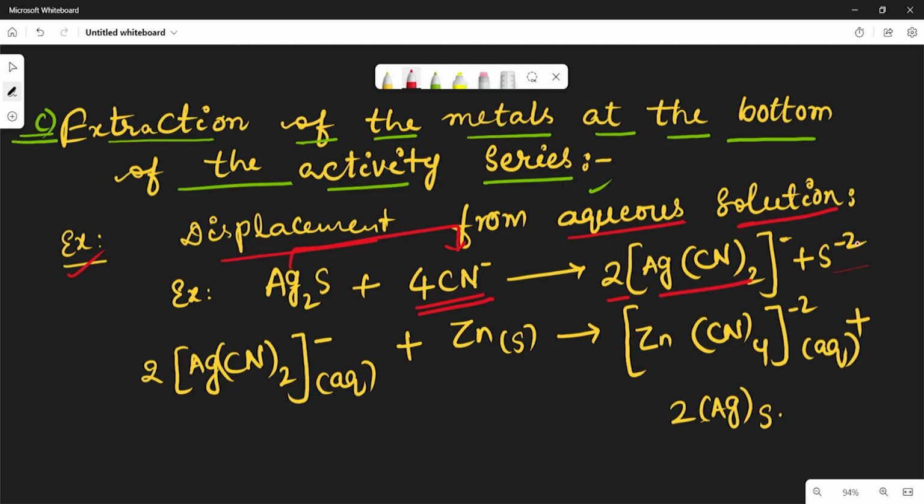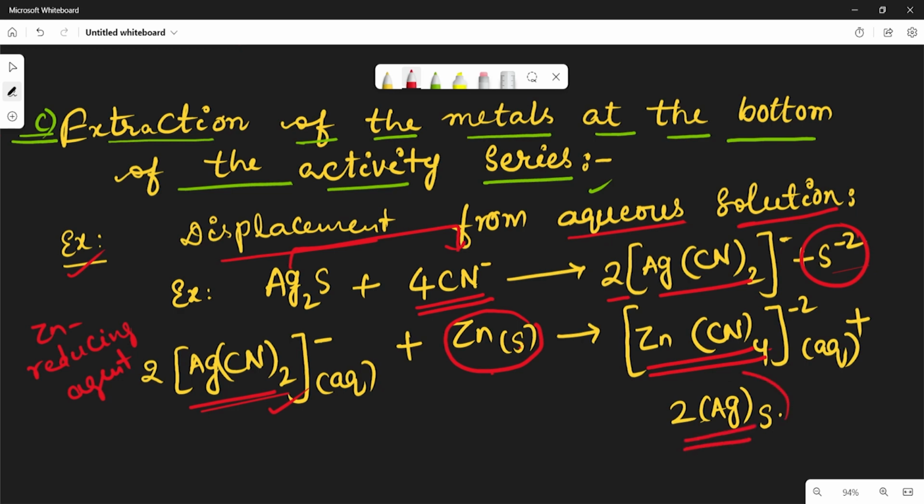Again this [Ag(CN)2] minus reacts with zinc. Here zinc is called the reducing agent. The zinc powder is added to this [Ag(CN)2] minus aqueous solution as a reducing agent, and we get [Zn(CN)4] 2 minus and Ag. So we get the silver.